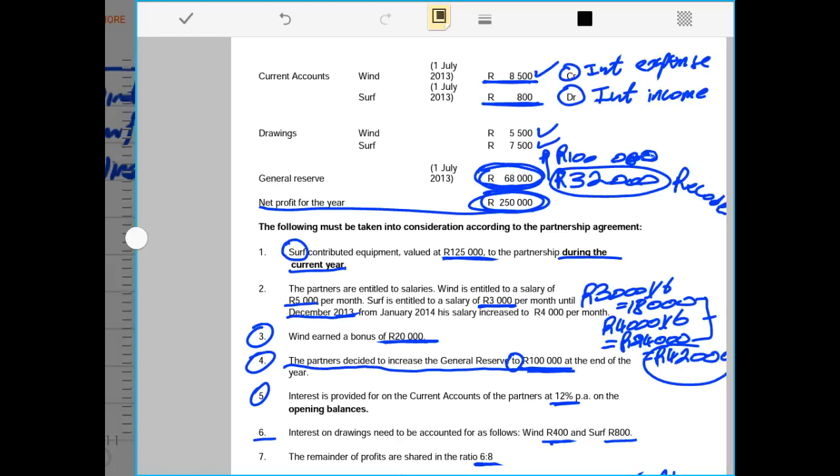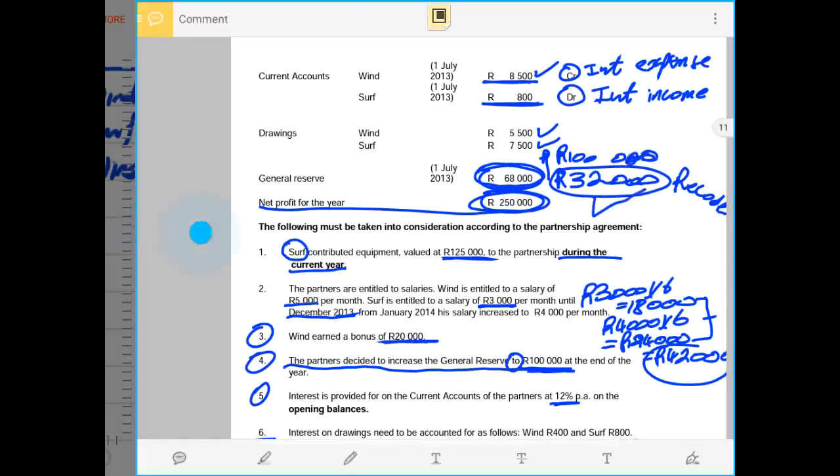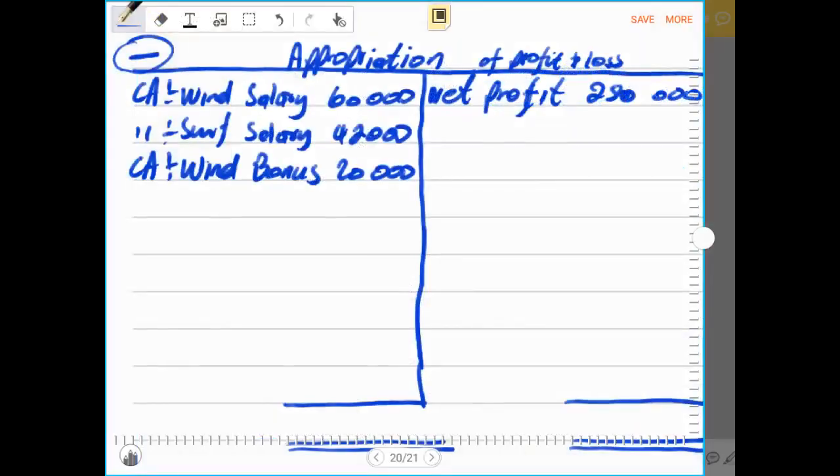Therefore, we say 100,000 rands minus 68,000 rands, and we found out that our general reserve increased by 32,000 rands. So we record general reserve at an amount of 32,000 rands on the debit side of the appropriation account.